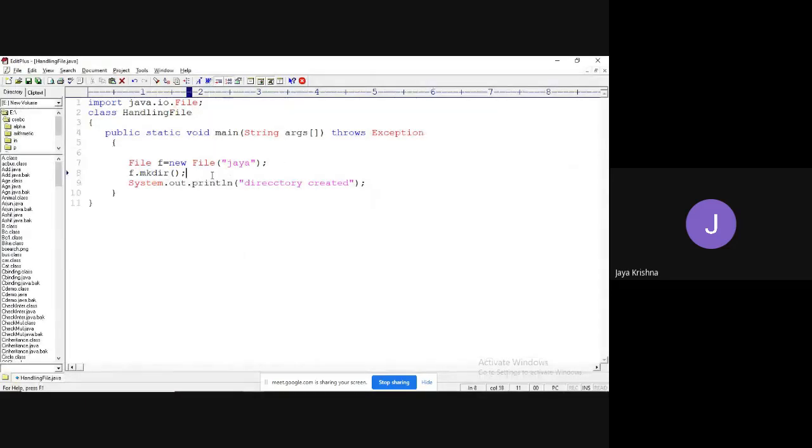So here I have created a directory. Then I will create a new file which is in the same directory of Jaya. New File of the directory object f, comma, for example csc.txt.